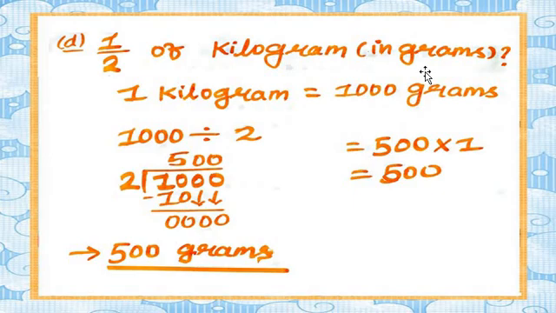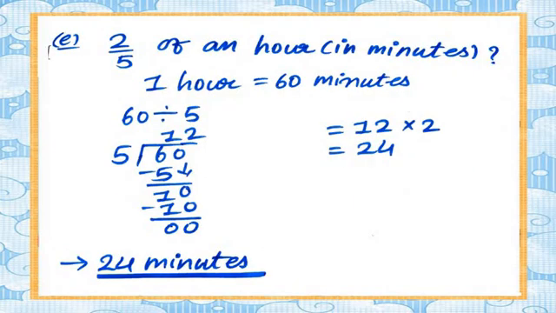Kilogram. Half of 2 kilograms in grams means how many grams? 500 grams. Got my point, my dear students? Now we move on to the further question, question number E.